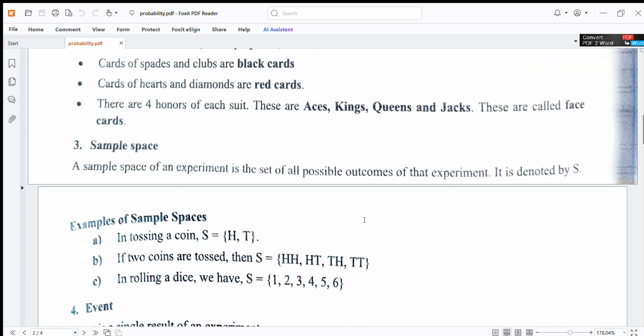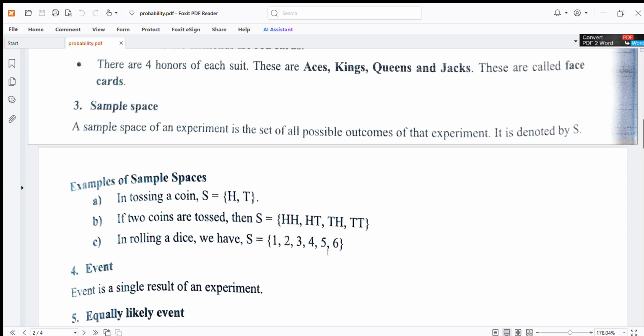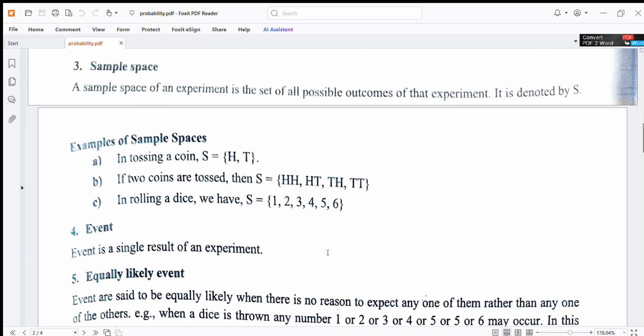Sample space. A sample space of an experiment is the set of all possible outcomes of the experiment and it is denoted by capital S. Examples of sample spaces: in tossing a coin, S = {H, T}.